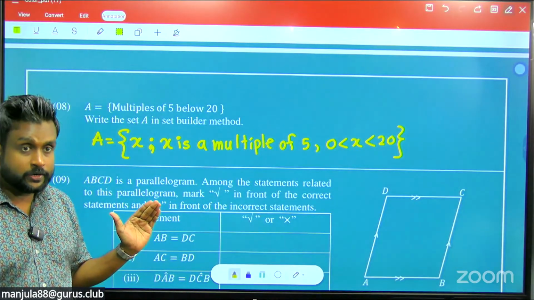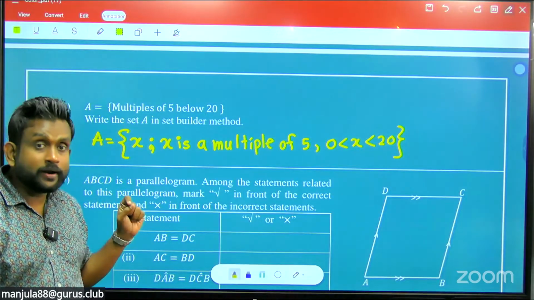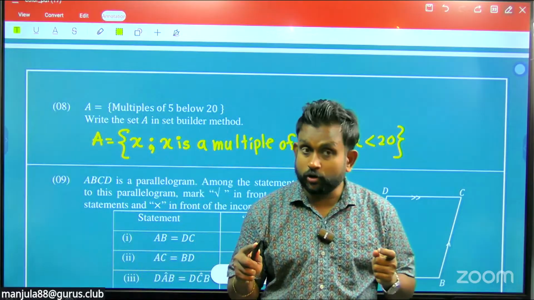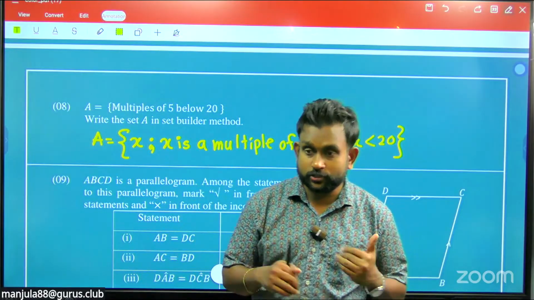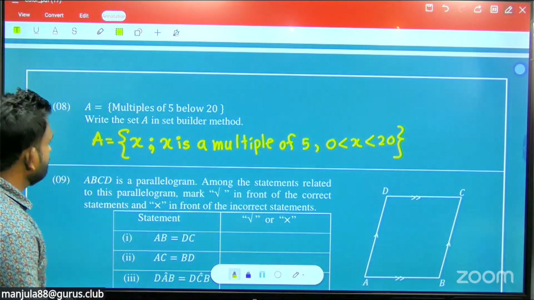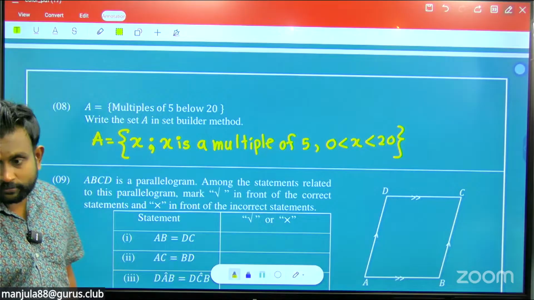Fine. If any doubts, ask. Here you will not write the elements. Some students write the elements like 5, 10, 15. No, that's not set builder notation. That is the listing out the elements method. Understand how to read that one.